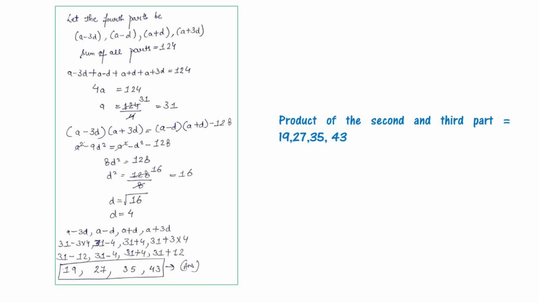We have already found the values of a and d. We are putting them here. Okay. Then the answer will be 19, 27, 35, 43. So the four parts are 19, 27, 35, 43.